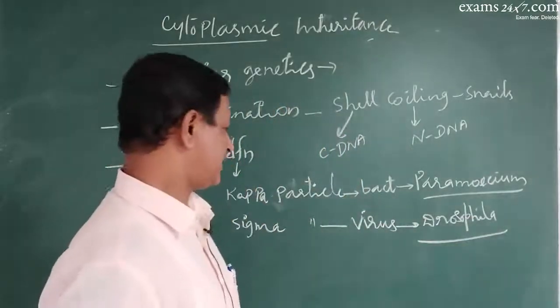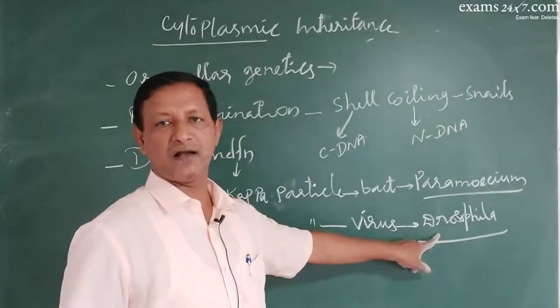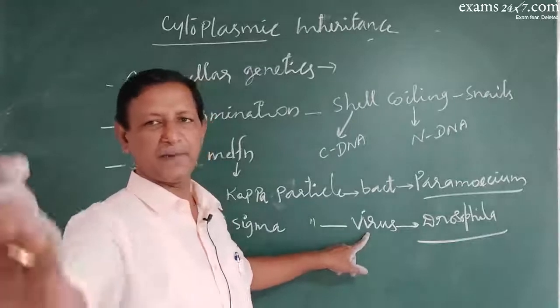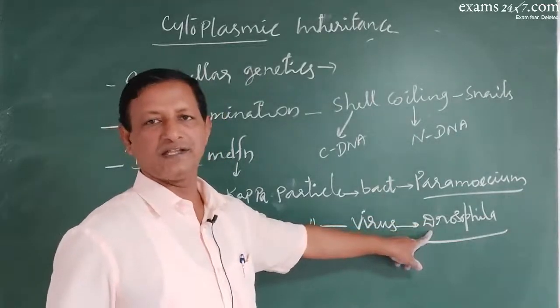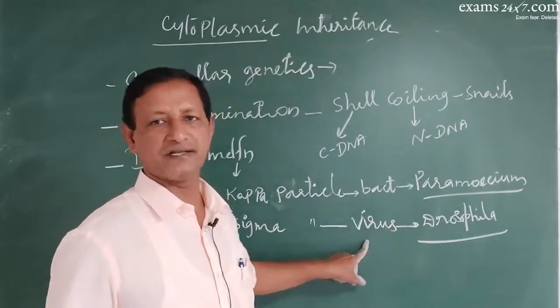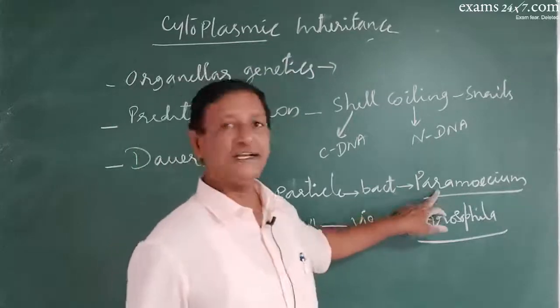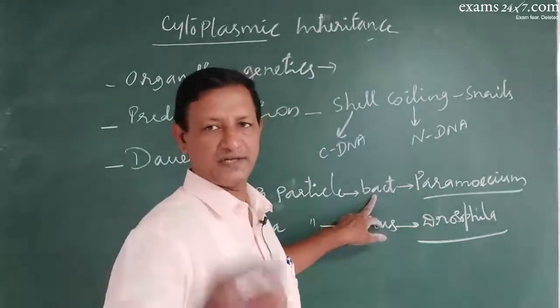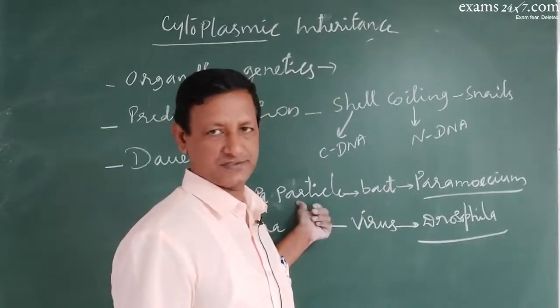Got it? It means in the egg of the mother Drosophila, the cytoplasm will have some viral particle. So when that Drosophila produces a zygote, that zygote will also receive this viral particle. So it is called sigma particle. The parental paramecium cell will have a bacterial component which is called kappa particle, which is very poisonous.